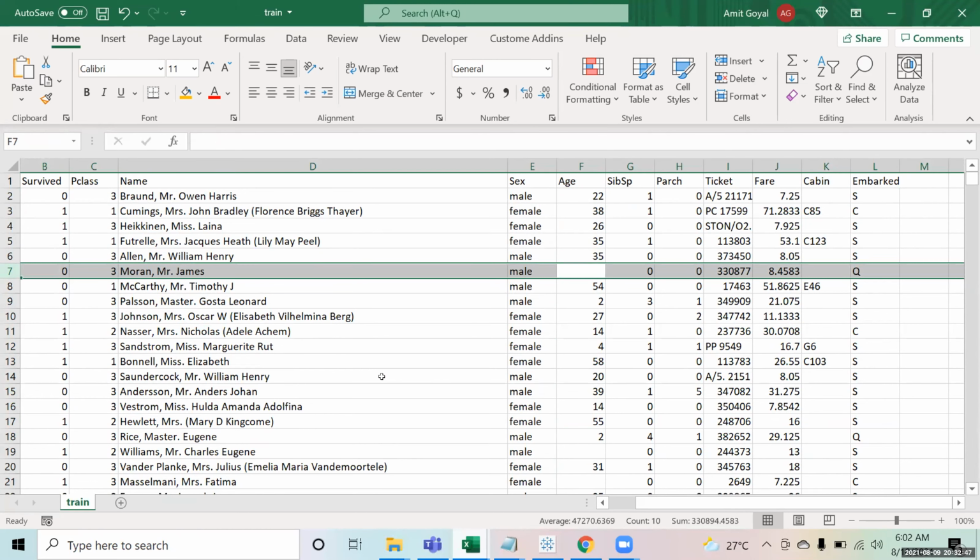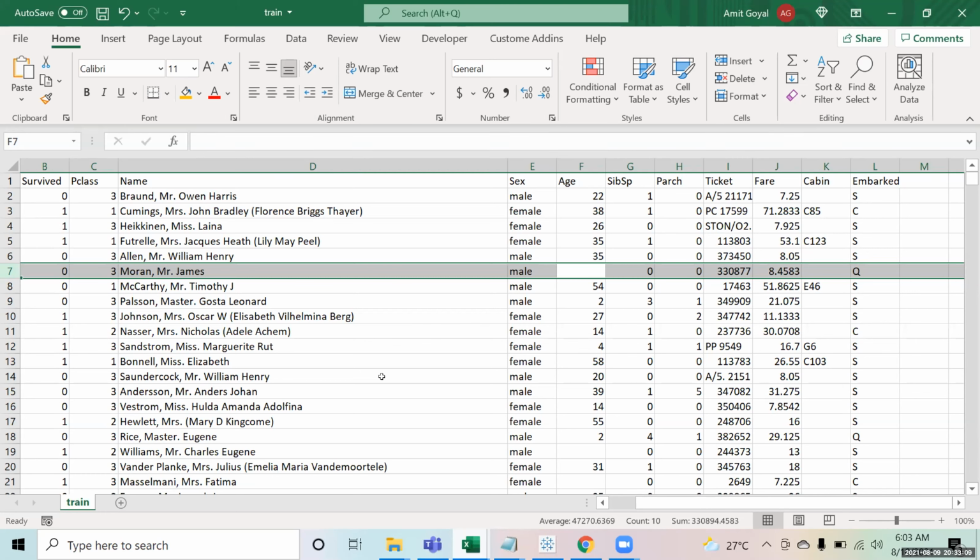Depending on how many rows are missing, suppose just 15-20 rows are missing and you have 10,000 rows, you can delete those as well. But if the number of rows where the data is missing is larger, in that case we generally replace it with the average value.